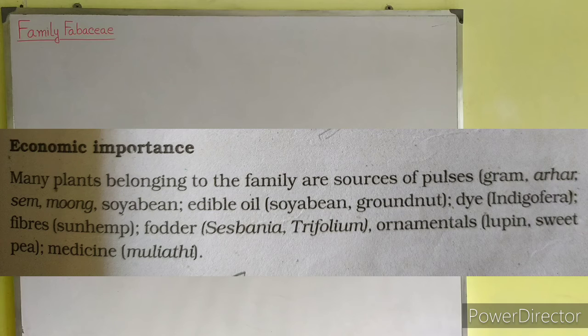They are also sources of dye like Indigofera. They are also sources of fiber like sun hemp, sources of fodder like Sesbania, Trifolium. They also act as ornamentals like lupin, sweet pea, and also sources of medicine like mulethi.